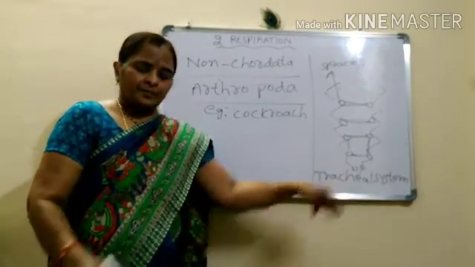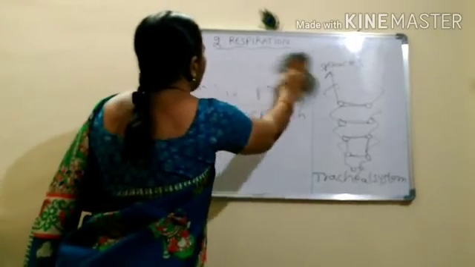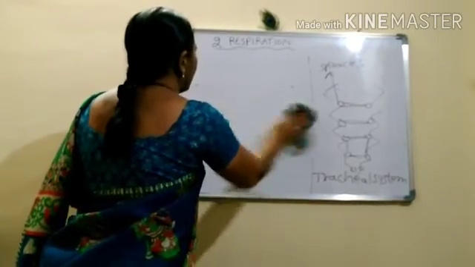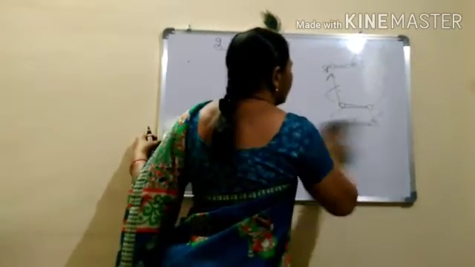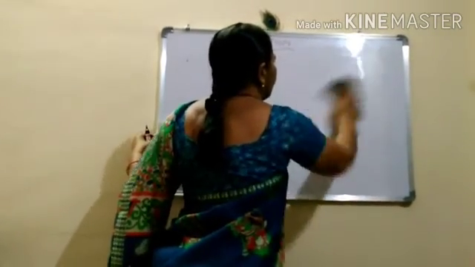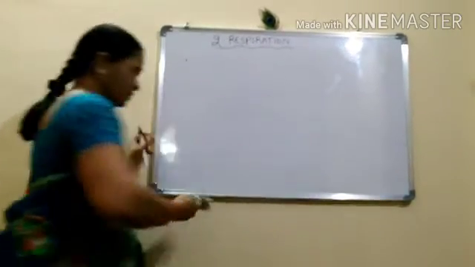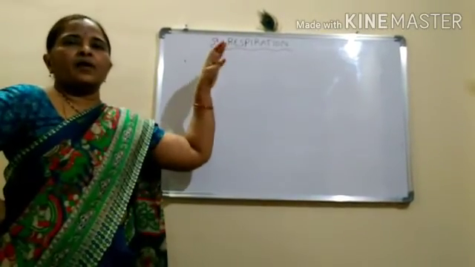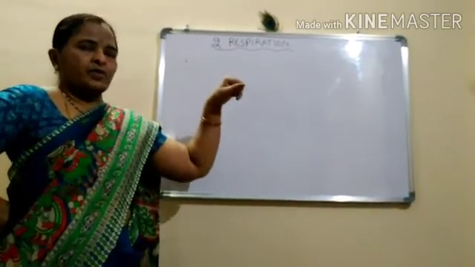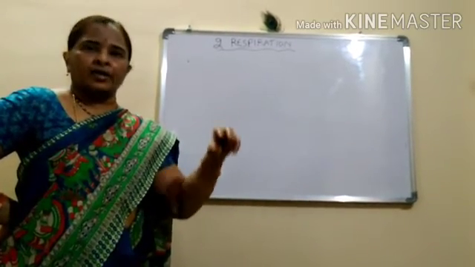And after Arthropoda, mollusca and echinodermata, echino means skin, and through these, respiration occurs; they also take the air. With this we have completed how respiration occurs in non-chordates.